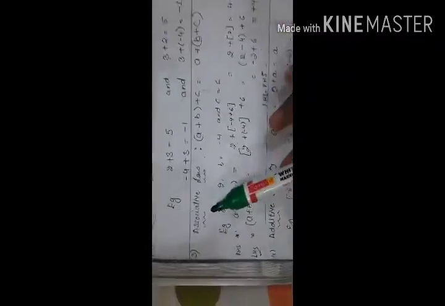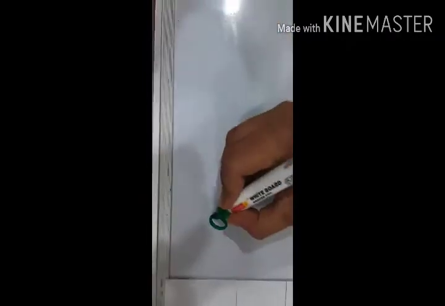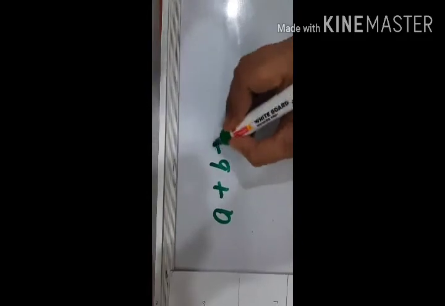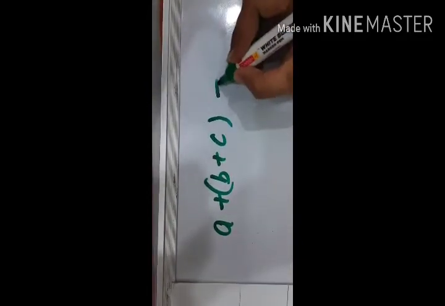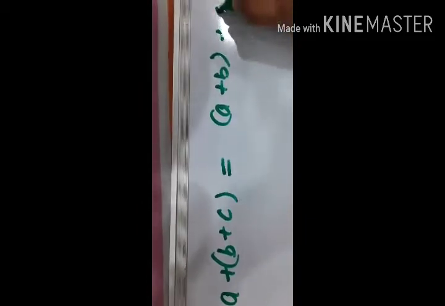Next we have associative property. According to this property, (a plus b) plus c is equal to a plus (b plus c).